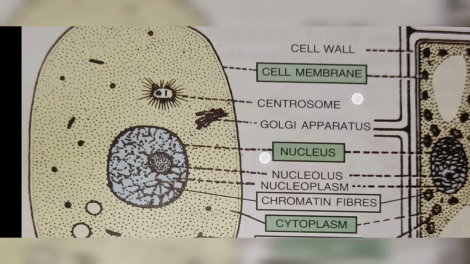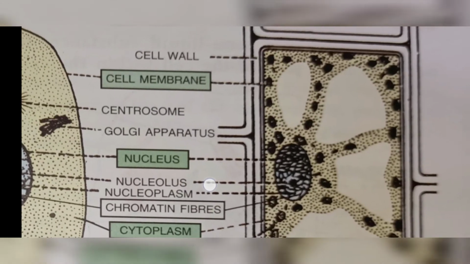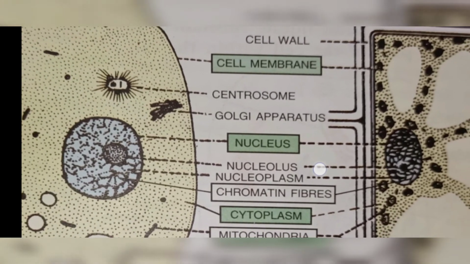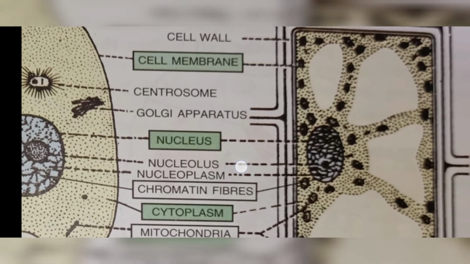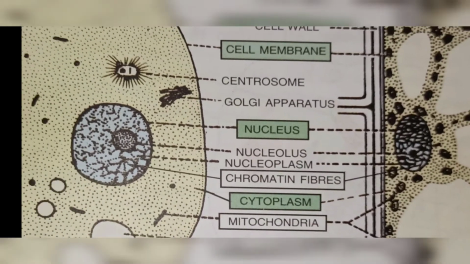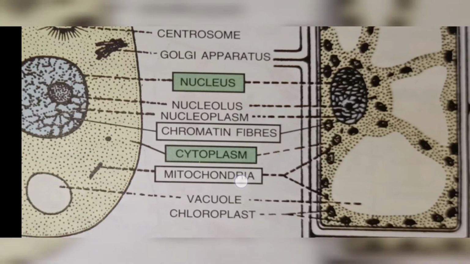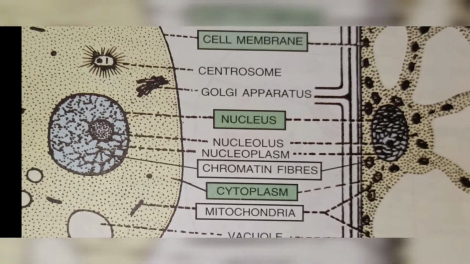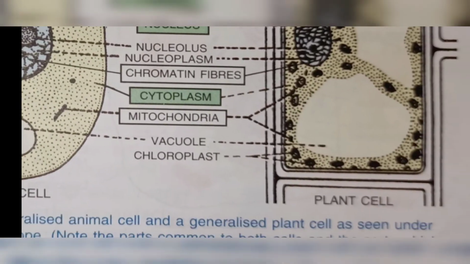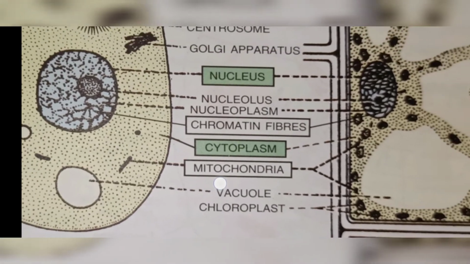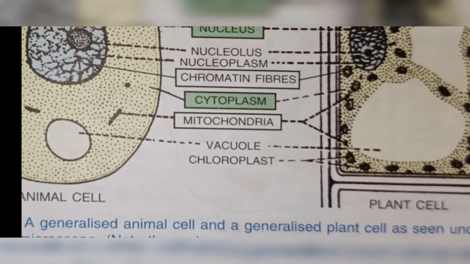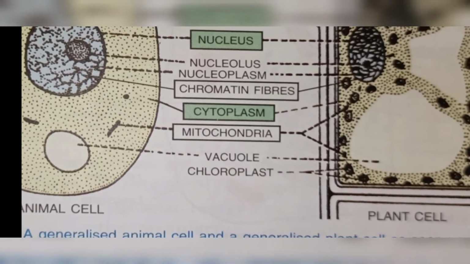Centrosome is only present in animal cell, not in plant cell. Golgi apparatus is present only in animal cell. Nucleus is present in both. Nucleolus is a nucleus part, so present in both. Nucleoplasm is also part of the nucleus, present in both. Chromatin fibers are present in both because they are also a part of the nucleus. Cytoplasm is present in both.